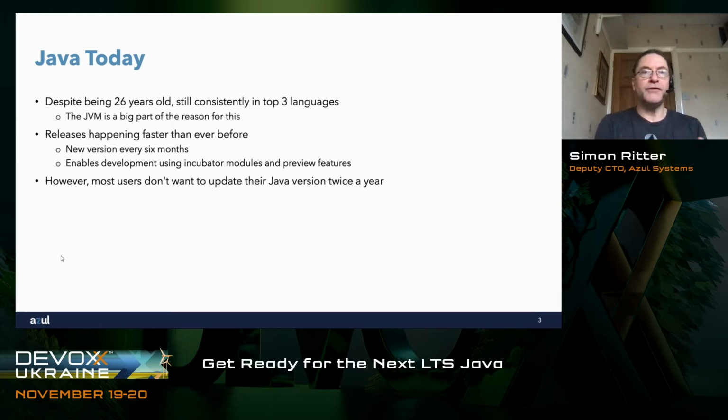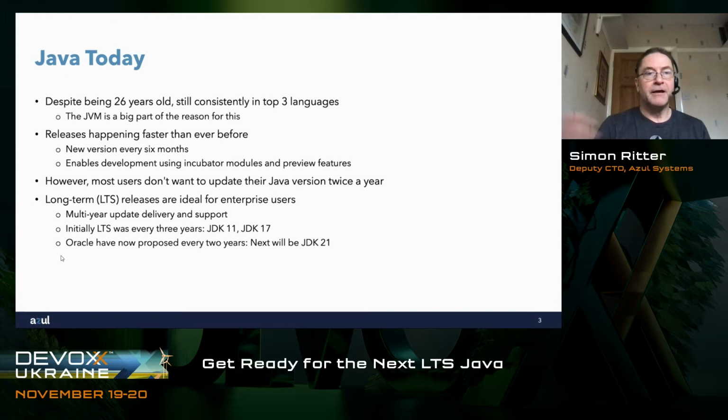And so people are looking for a solution where they can have Java changing at a faster pace, but they still have the ability to use older versions for longer when they want to deploy particular applications. And the answer to that is what we call long-term support releases. These are really targeted at enterprise users.